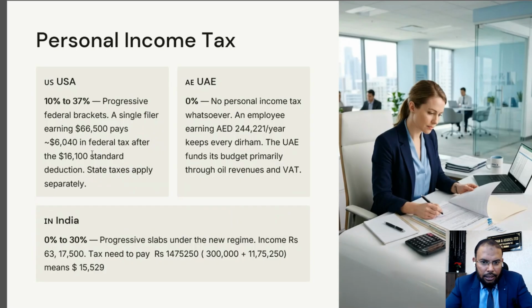I hope it is clear. Similarly, if you are in the UAE, there will be no tax. If it is $66,500, converted at the rate of 3.6725, it becomes 244,221 dirhams, which is tax-free income. There will be no tax you have to pay.